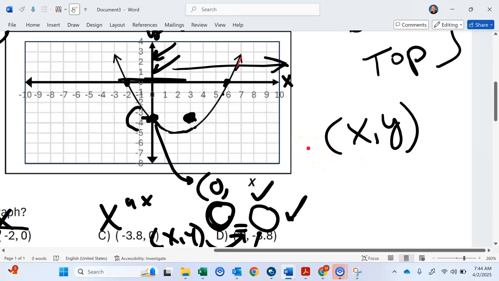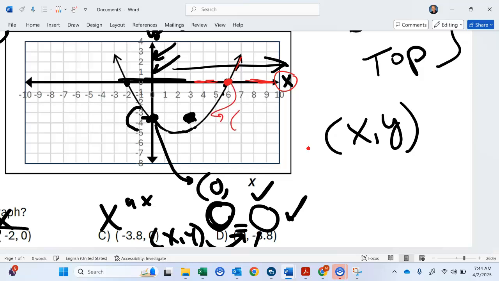We're looking for where the graph crosses the x-axis, okay? That's going to be right there. There's one place. So what is that value there? Well, the x value is 6, right? It's always x, y, right? And then what's the y value? The y value over here, that's 0. So that's going to be 6, 0.